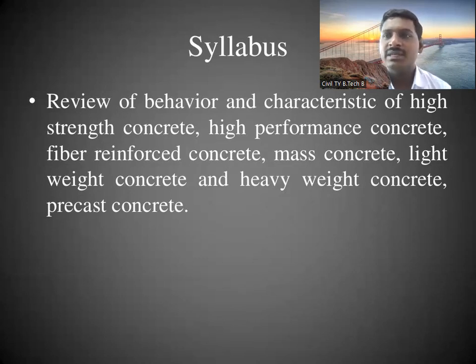Precast beams, precast panels. Nowadays we are moving towards this construction technology, precast, because on-site material handling is uneasy. Materials have to be handled, the labor requirement on site is higher, and the site is inaccessible.